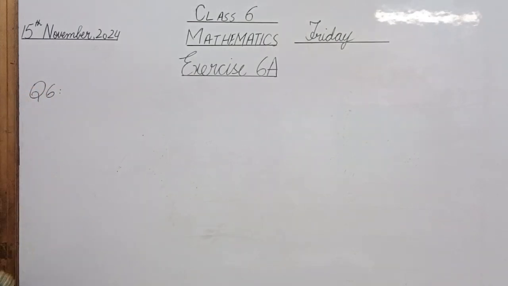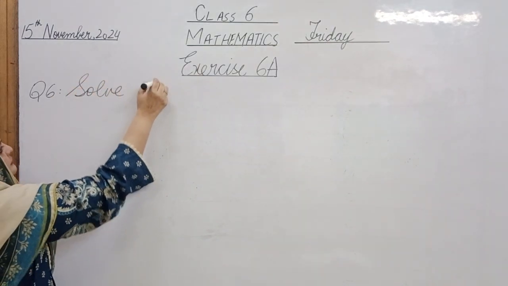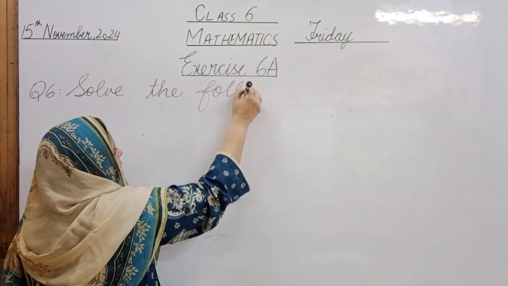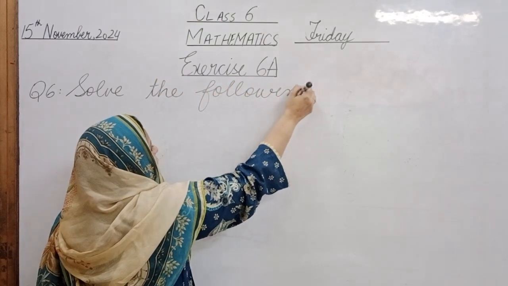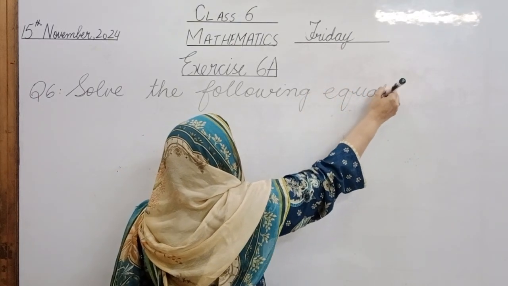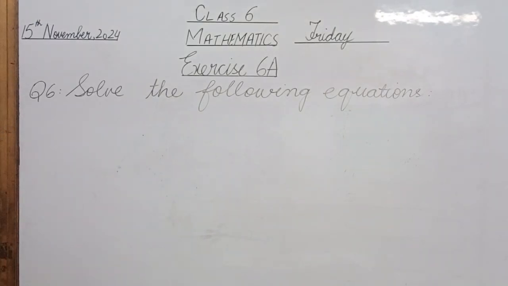What is question number 6? Mars, can you read it, please? Exactly, solve the following equations, right?